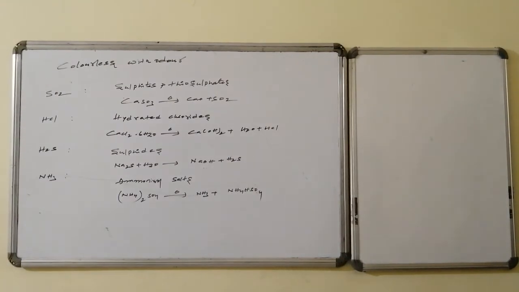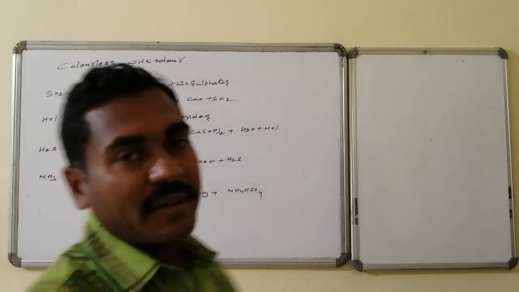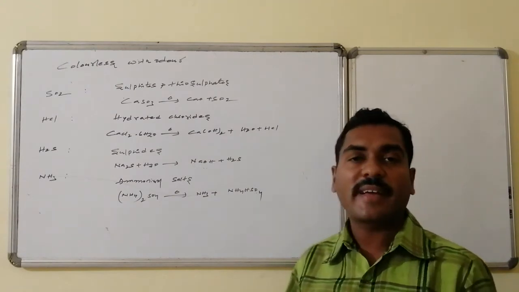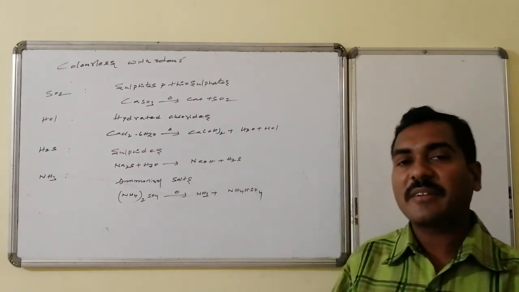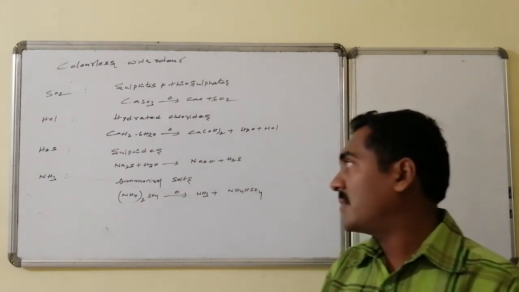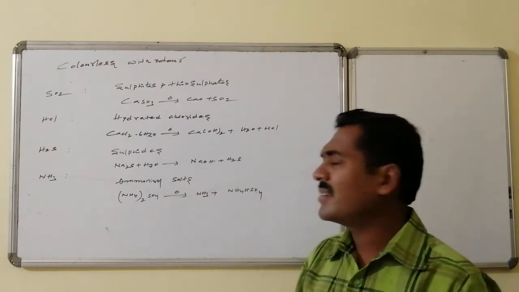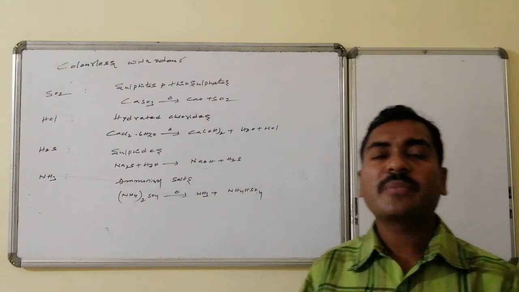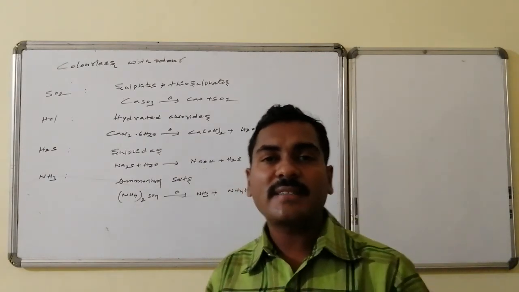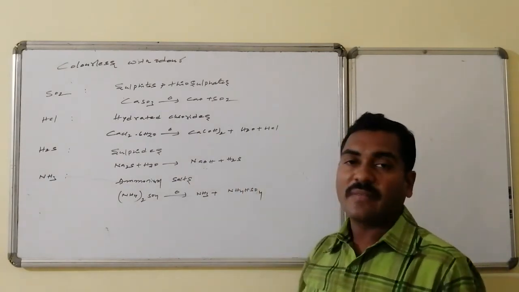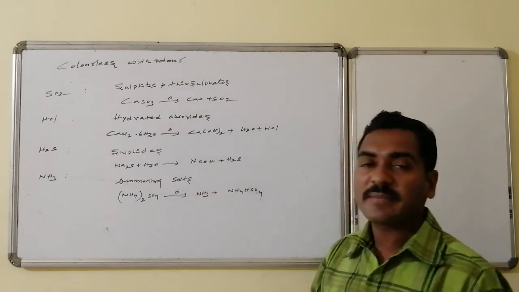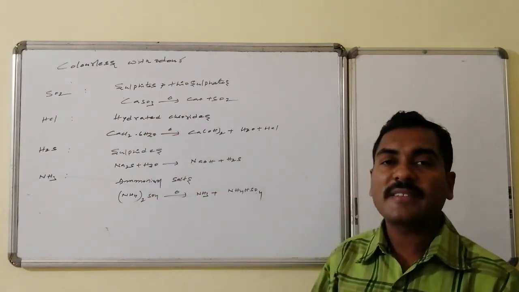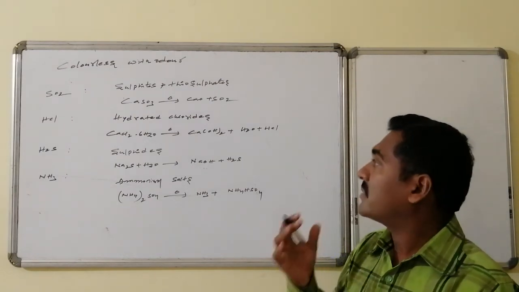Sometimes colorless gases having an odor can also be evolved. Examples of such gases are sulfur dioxide, which has no color but has an odor, HCl, which we can sense, H2S with a rotten egg smell, and ammonia, which also has a pungent smell. Sulfur dioxide comes from the heating of the sulfides and thiosulfates, which on heating give the corresponding sulfur dioxide. Suppose calcium sulfide on heating gives calcium oxide followed by sulfur dioxide.